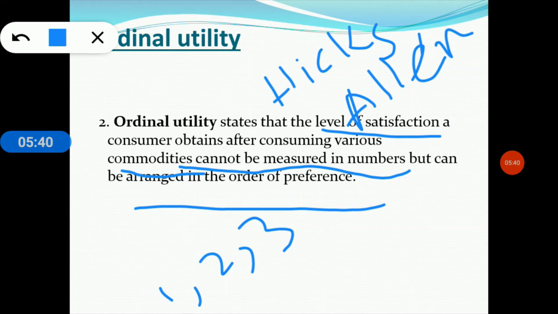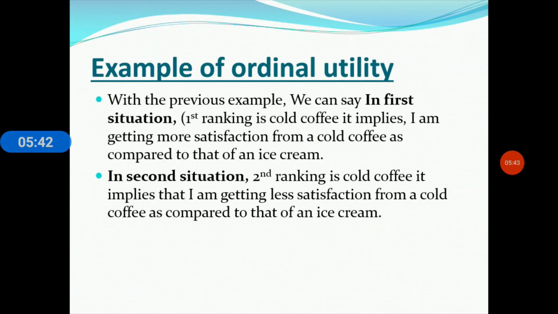So now going to my next slide. So here this is the example of the ordinal utility approach. With the previous example, we can say in the first situation my first ranking is cold coffee, because I am getting more satisfaction from cold coffee compared to that of ice cream.